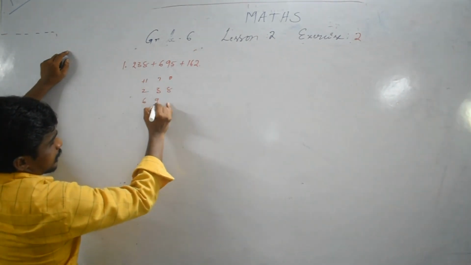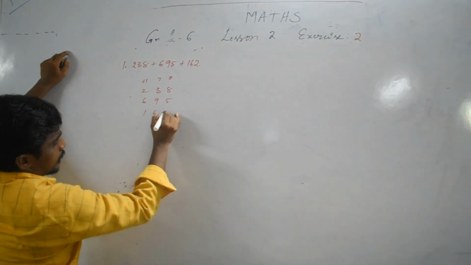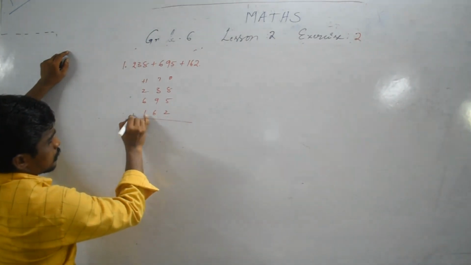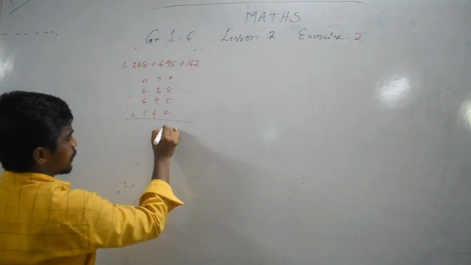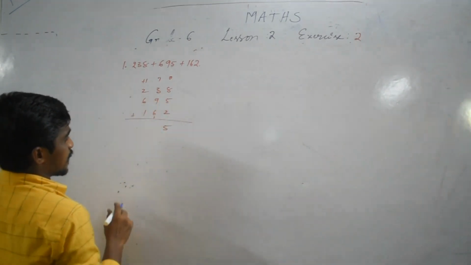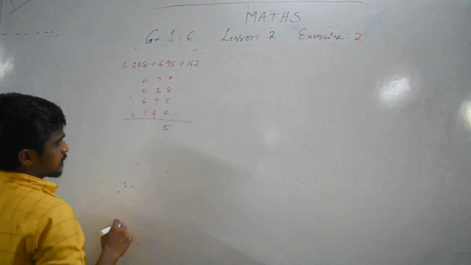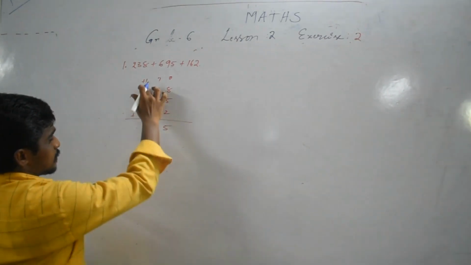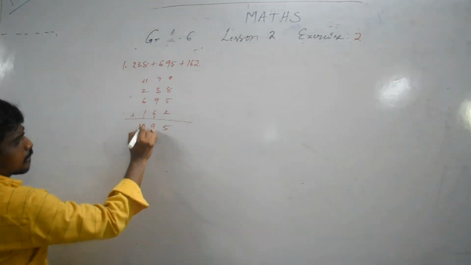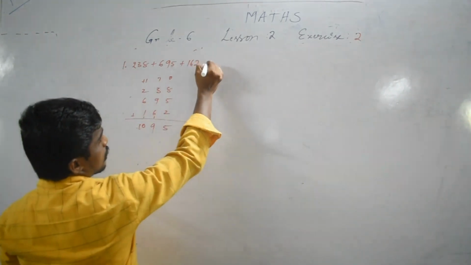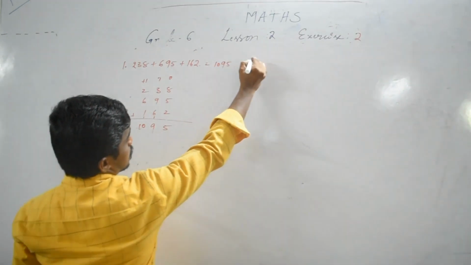238, 695, 162. 8 plus 5, 13, plus 2, 15. 3 plus 9, 12. 12 plus 7, 19. 2 plus 6, 8. 8 plus 2, 10. So 1095.